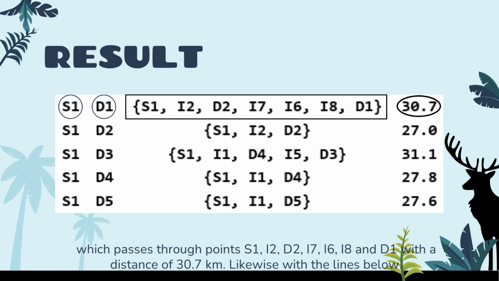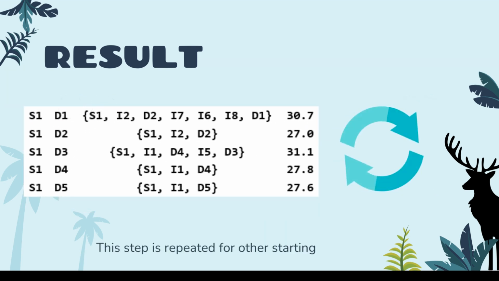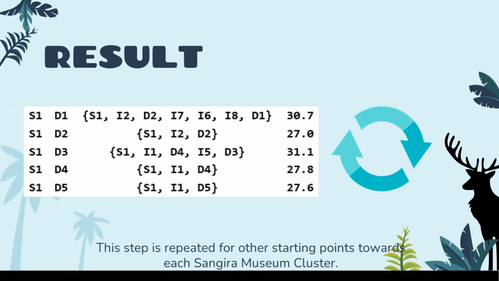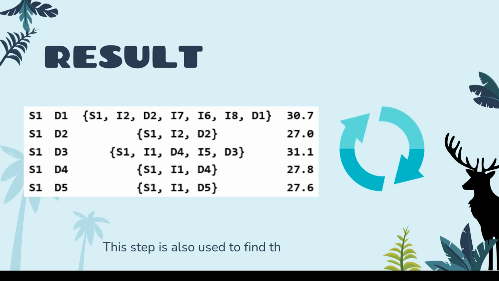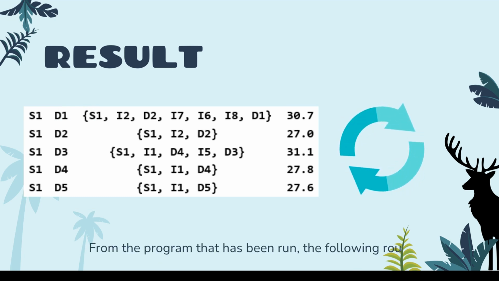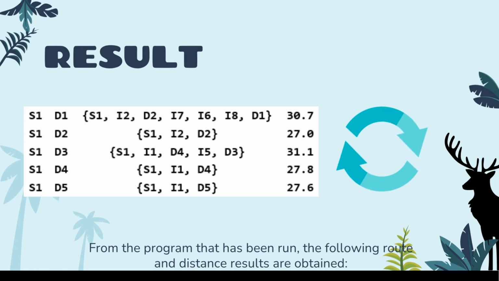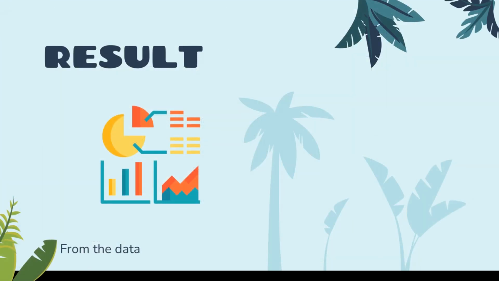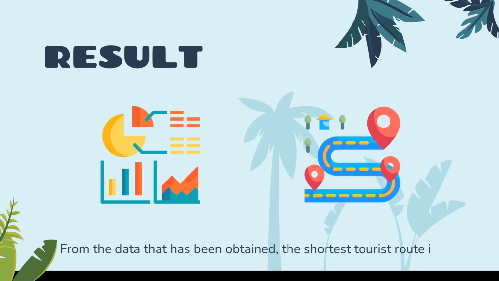Likewise with the line below. This step is repeated for other starting points toward each Sangiran Museum cluster. This step is also used to find the distance between the Sangiran Museum clusters. From the program that has been run, the following route and distance results are obtained. From the data that has been obtained, the shortest tourist route is then determined from each starting point to the